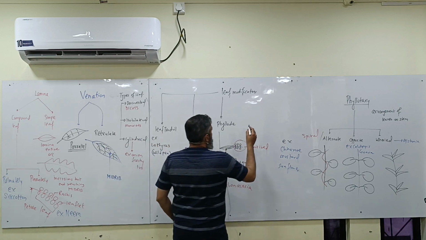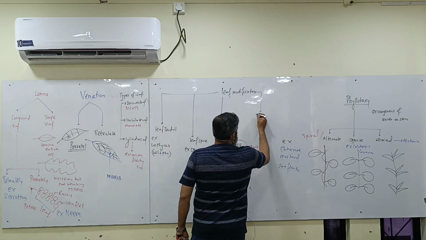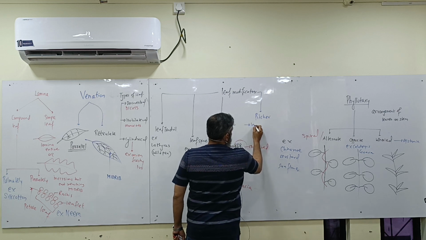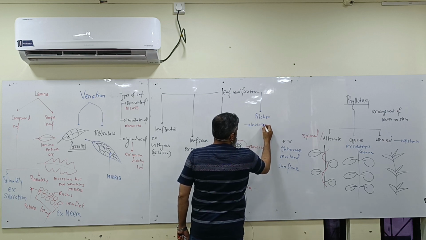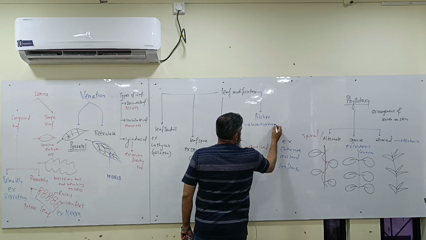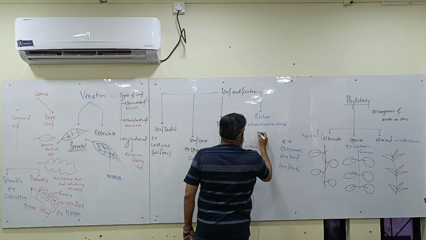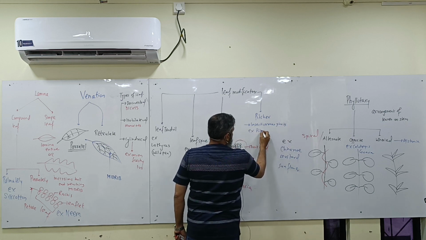And the leaf can also get modified into a pitcher in the case of insectivorous plants. Example में क्या आएगा?